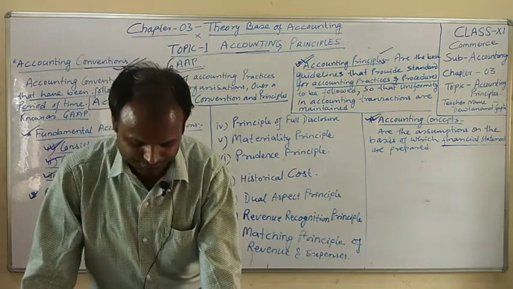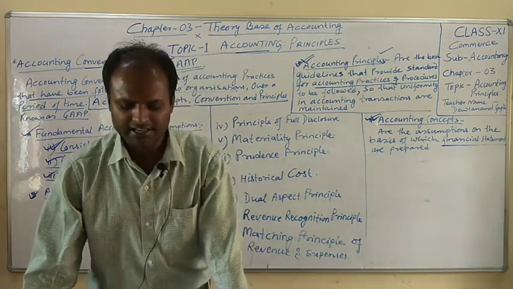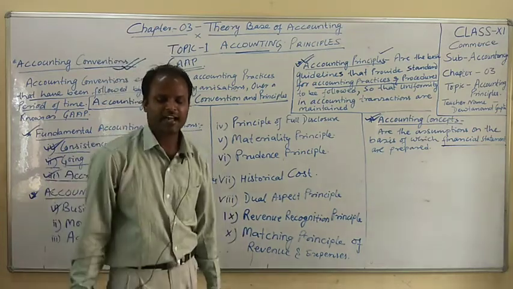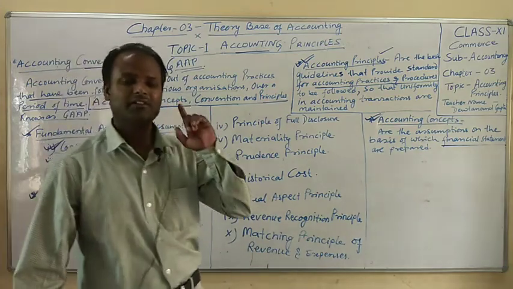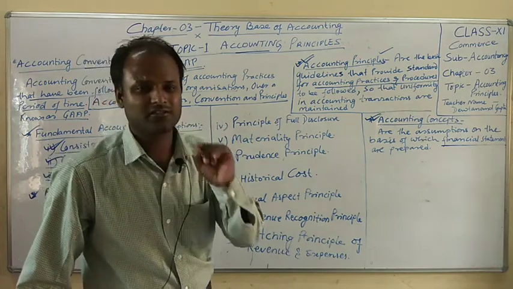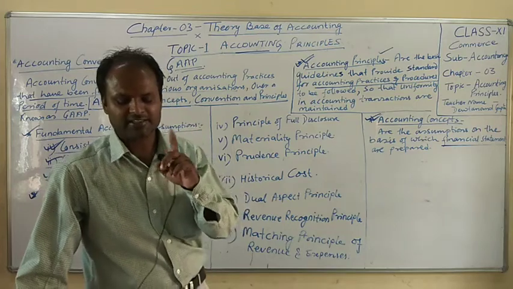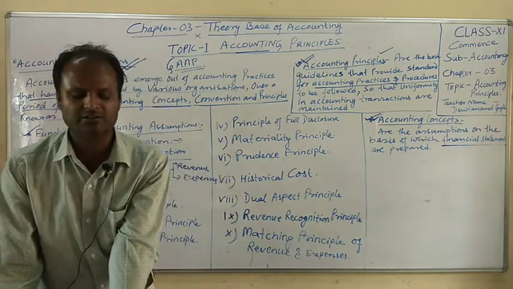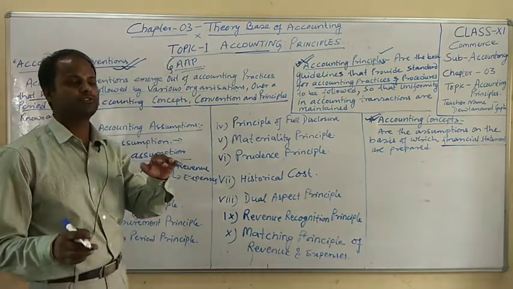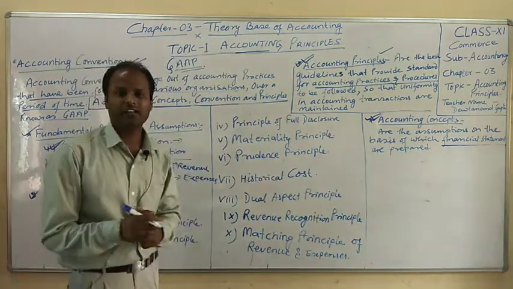For example, when the owner invests money into the business, the accountant should consider the following. Whenever the business is started, whatever the owner invested, the accountant should keep two things in mind. One is that the business received cash in the cash book. Second, from the business point of view, the business owes the amount to the owner; it is a liability of the business to pay back his capital with profit and all.